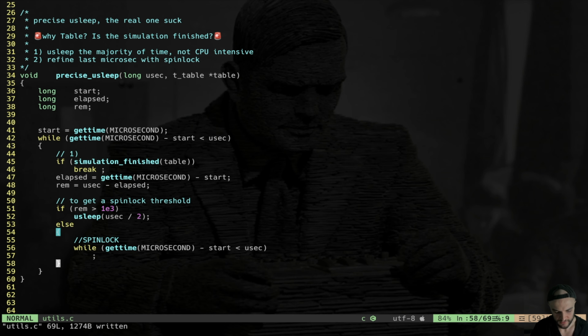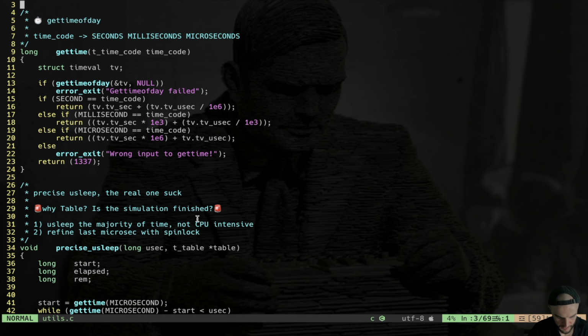When I reach a certain threshold, which is 1 millisecond in our case, this is just a threshold. When this remaining time is less than this, I'm gonna spin lock. Otherwise, you're gonna call uSleep, okay? So this will give us precise or more precise sleeps than the actual system function uSleep, which is very often not precise. All right, so we have our precise uSleep function that we can use.